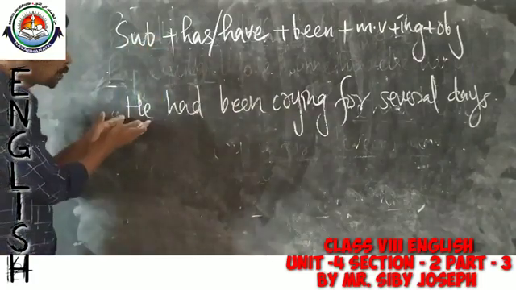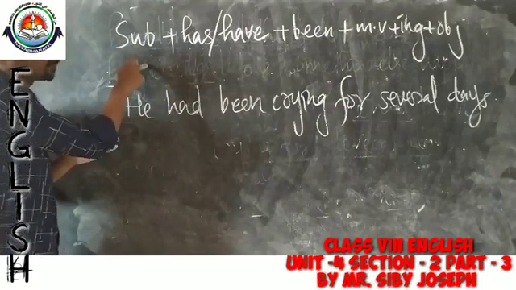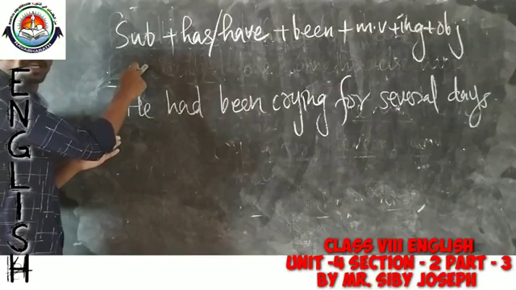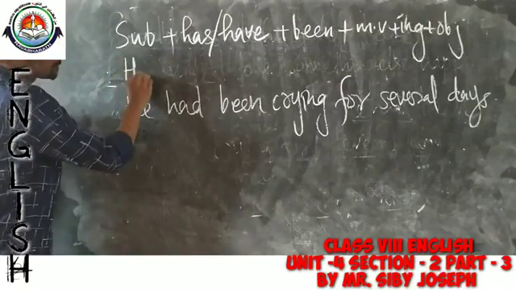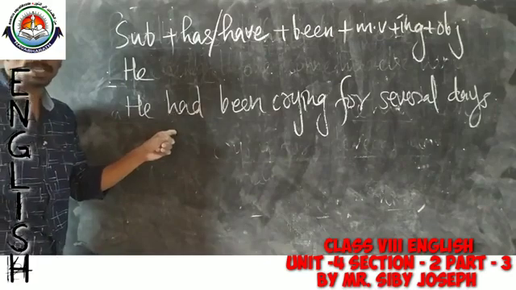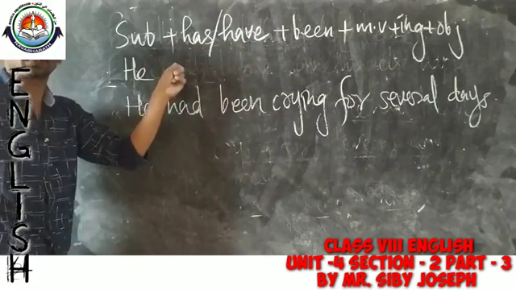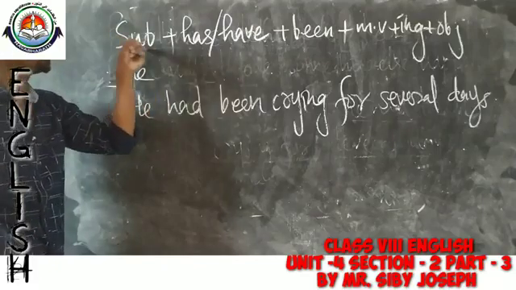See, for example, how we can rewrite the same sentence into present perfect continuous. Yeah, he, then instead of had in the past perfect tense, we have has or have in the present perfect tense, depending on the condition of the subject.